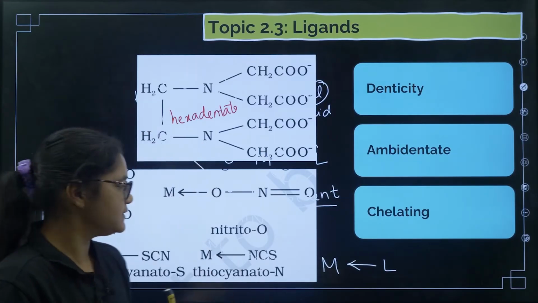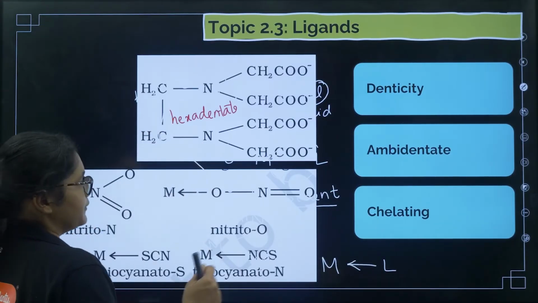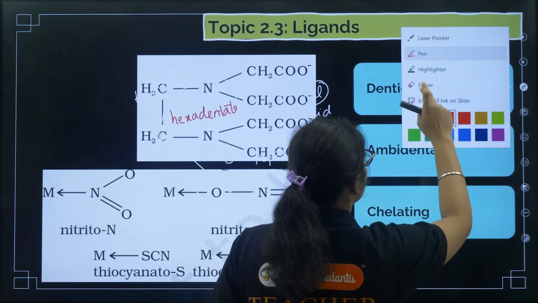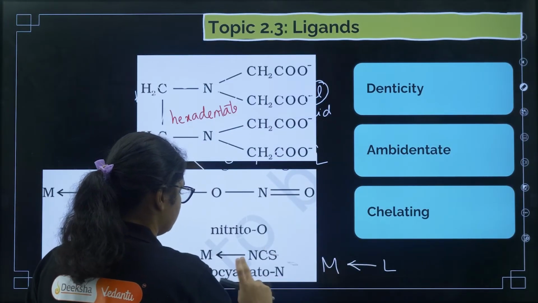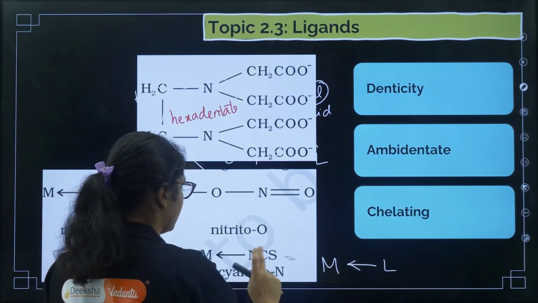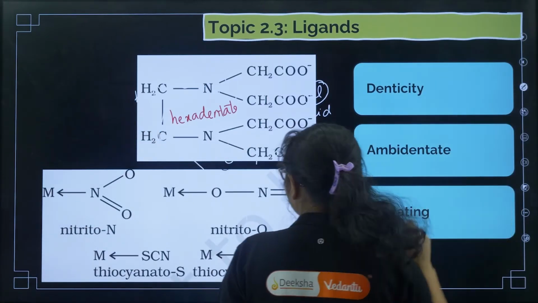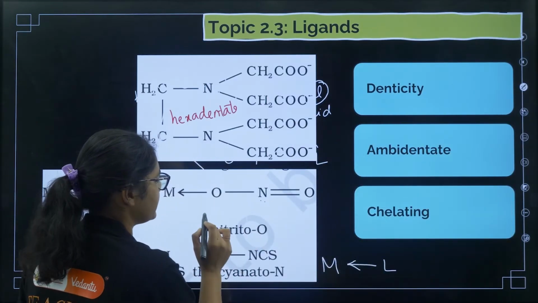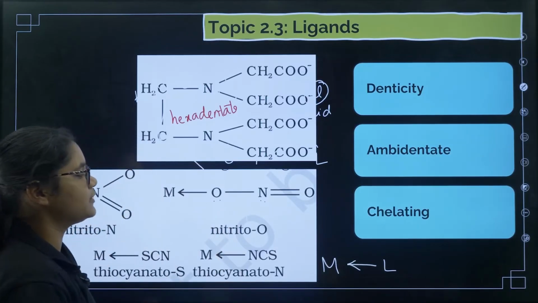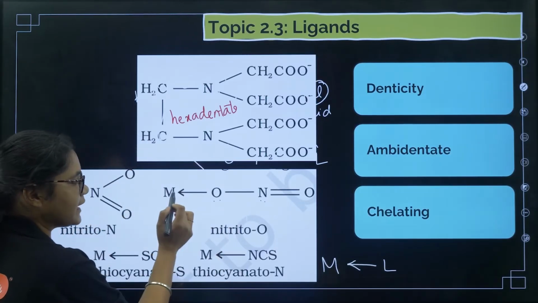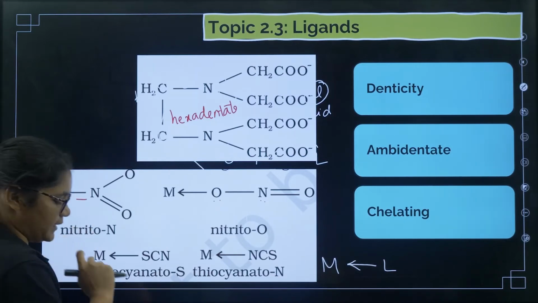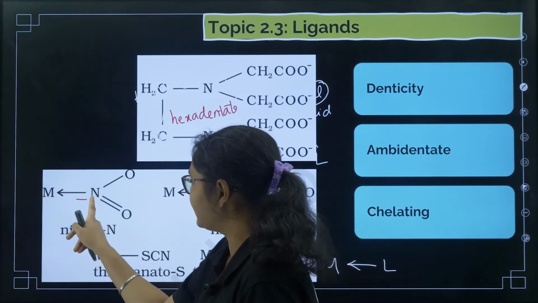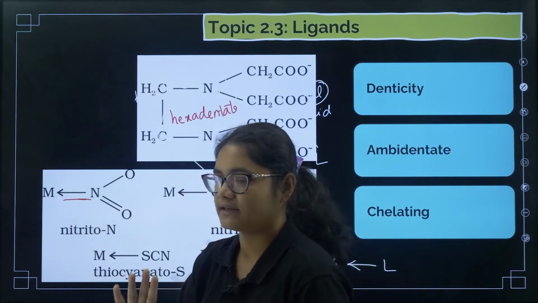Okay, so now you can see the example here. For NO2, it has nitrogen as a donating site, oxygen also as a donating site. So oxygen can bind, and when oxygen is binding, nitrogen is not binding, or nitrogen can bind, and then oxygen is not binding.